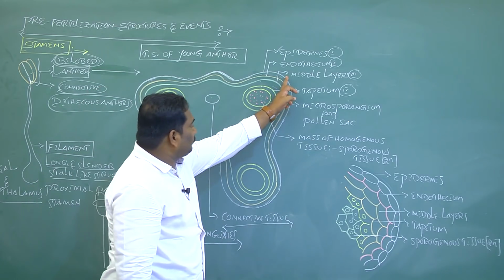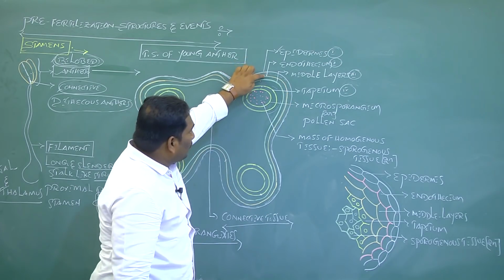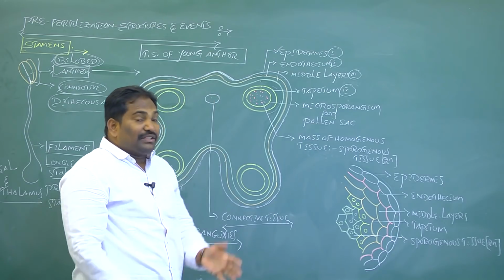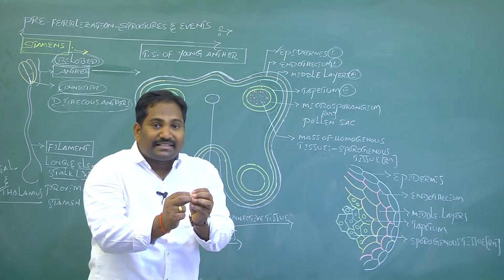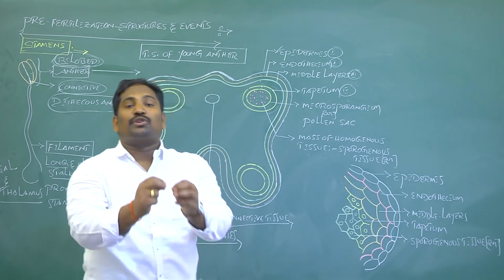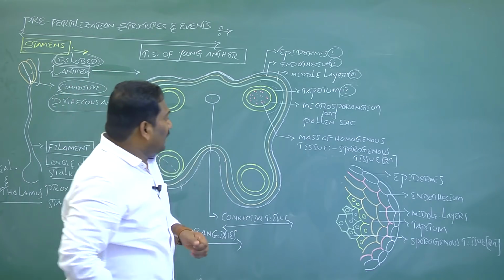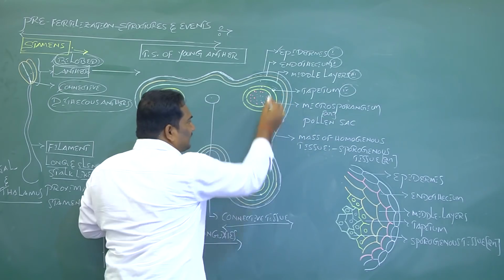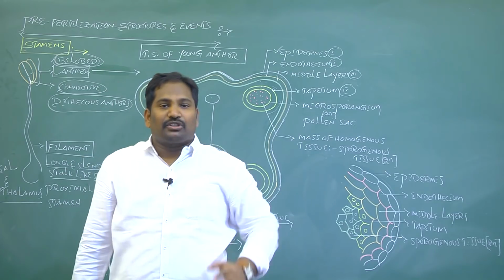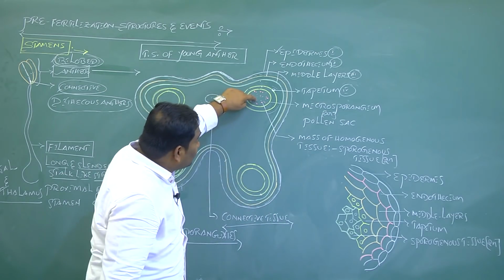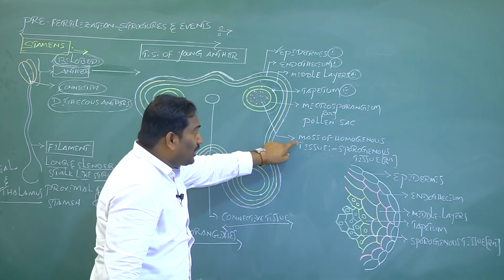These three anther wall layers, epidermis, endothecium and middle layer, have the main function of protection and dehiscence. Dehiscence means breaking at the mature condition of the anther for releasing microspores or pollen grains. The innermost anther wall layer, the tapetum, has the main function of nutrition or nourishment to the growing sporogenous tissue present inside the pollen sac or microsporangium.